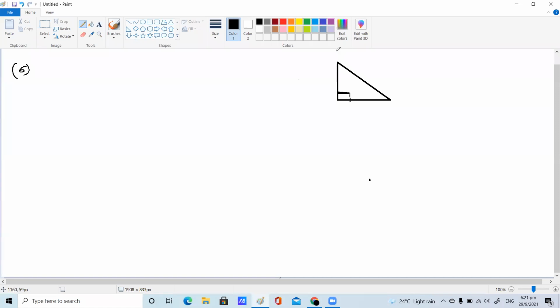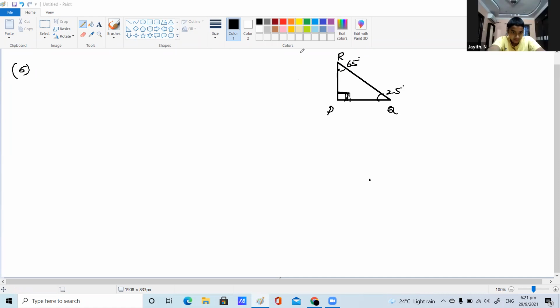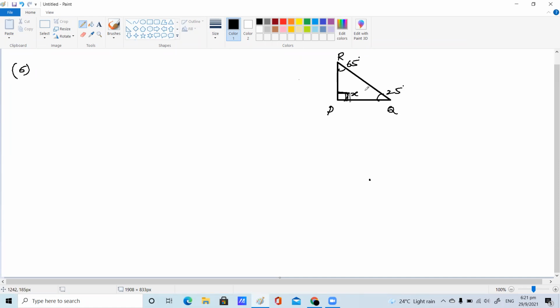Angle P is nothing but 25 degrees, given here. Angle R is given here, 65 degrees. If you know two angles in a triangle, what is the third angle, children? Take it as X, by angle sum property. You can write it as X plus 25 plus 65 equal to 180.